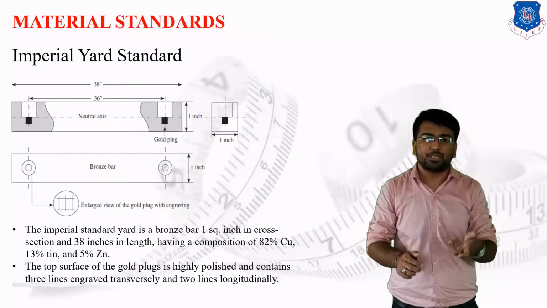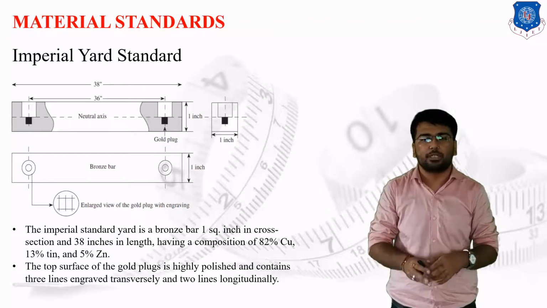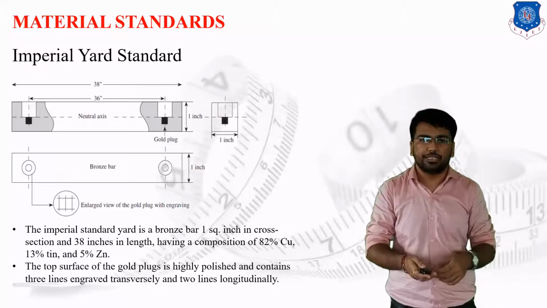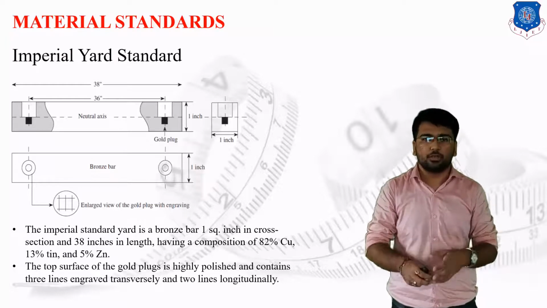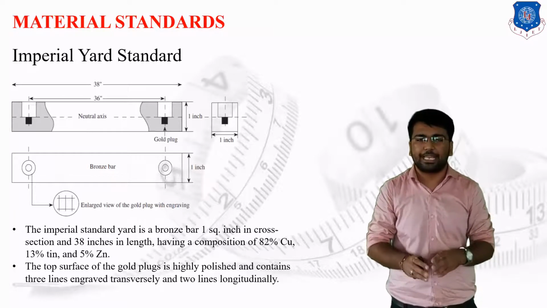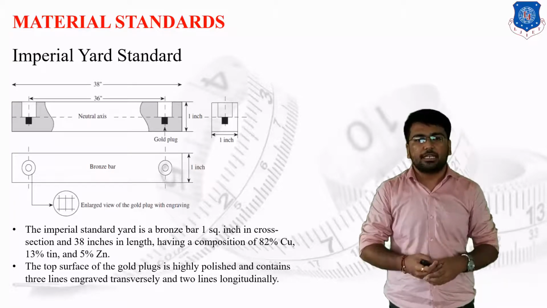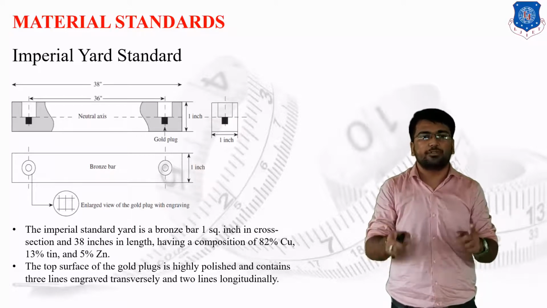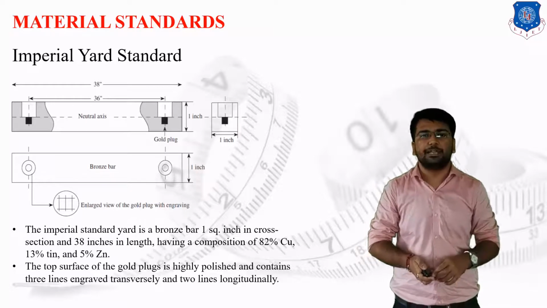This particular length represents the imperial yard, and it is a very useful parameter for the measurement of length. The cross section of the bar is 1 inch by 1 inch. The bar has gold plugs over the top surface, which is highly polished and contains 3 lines engraved transversely, and 2 lines longitudinal in direction. This combination of lines provides a proper measurement of the length of 36 inch within the bar. This particular dimension is known as the imperial yard standard.